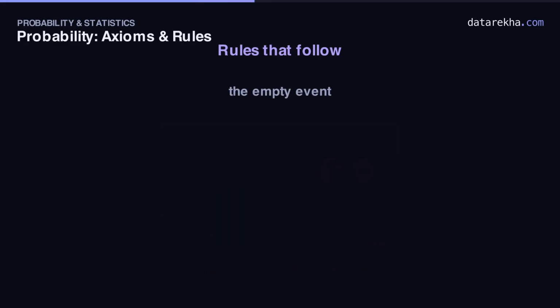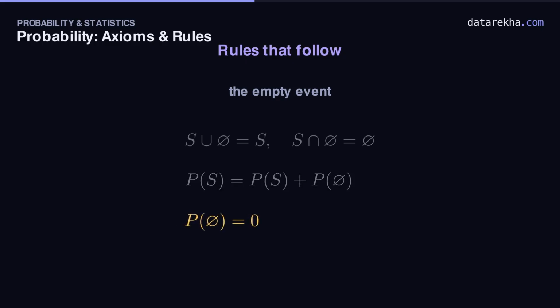Two rules that follow directly. Start with the empty event. Watch the axioms do real work. First, the impossible event. S and the empty set are disjoint, and their union is just S itself. So by axiom 3, P of S equals P of S plus P of the empty set. Subtract P of S from both sides, and the probability of the empty set must be 0. The impossible event carries probability 0, as it should.